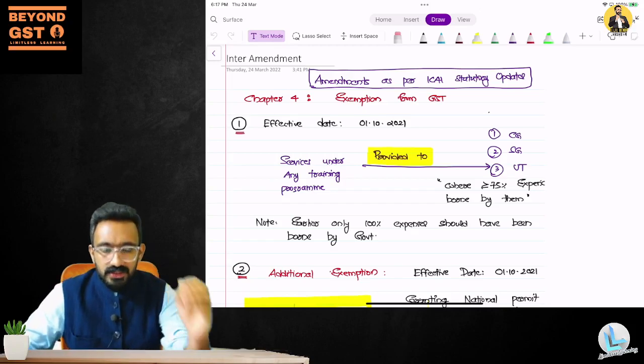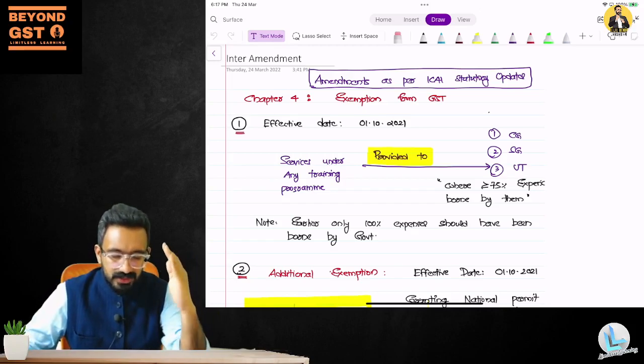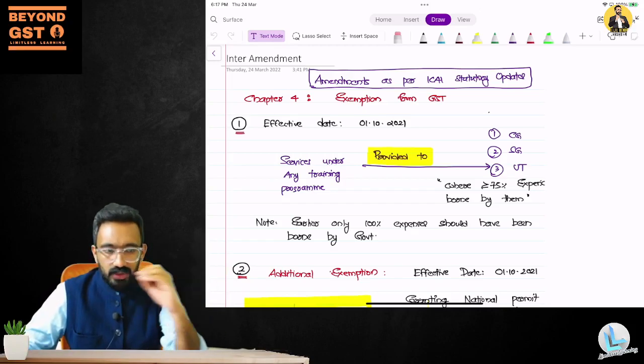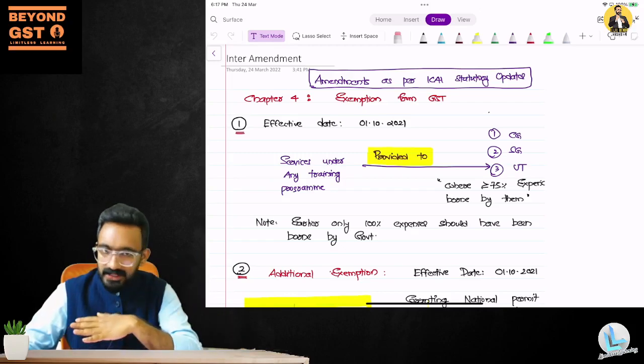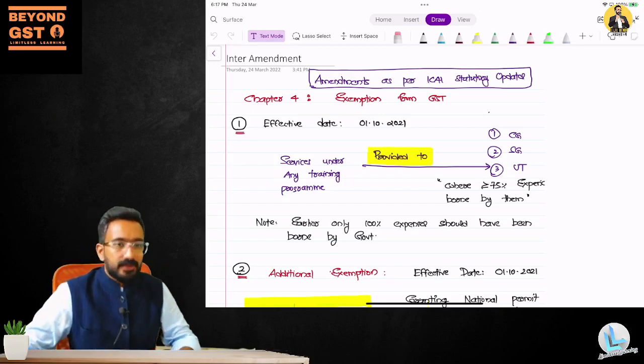So as far as you're concerned, those amendments which were there at the end of the chapter were notified as effective only from 1st of January. So let us not learn that. They're not going to ask you questions from that amendment.